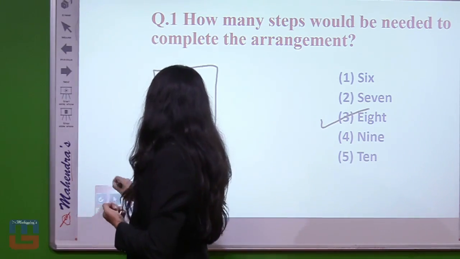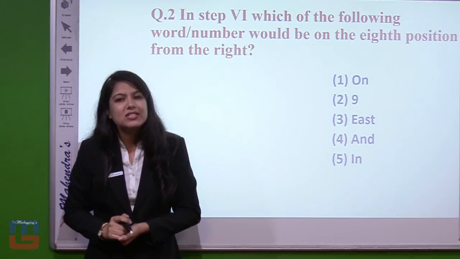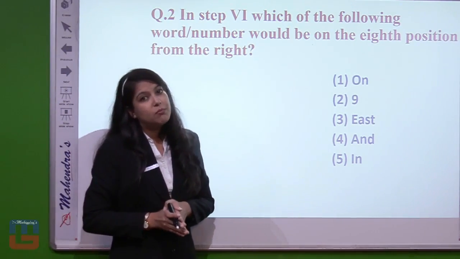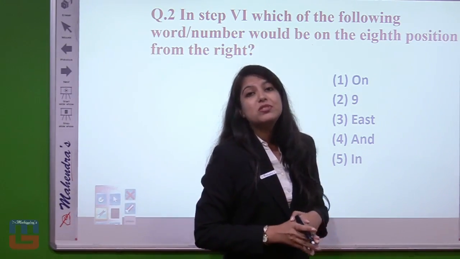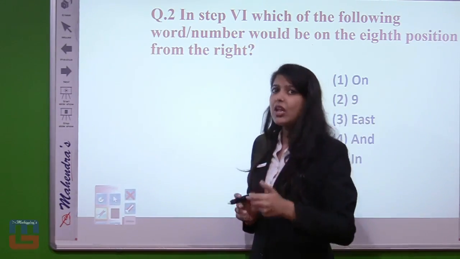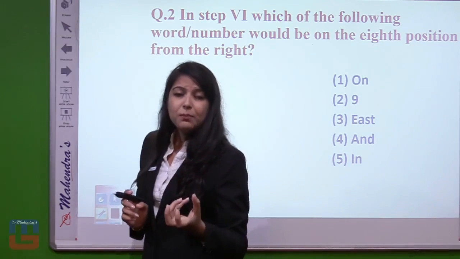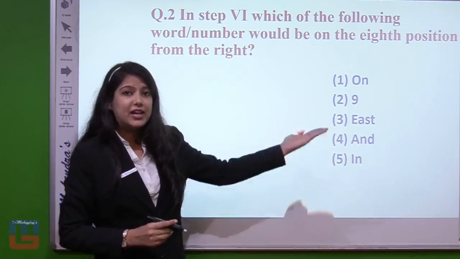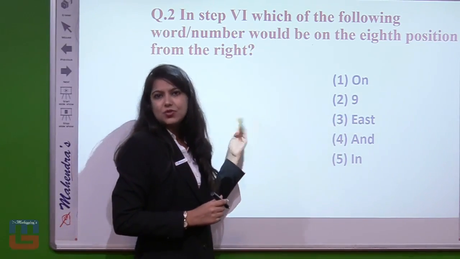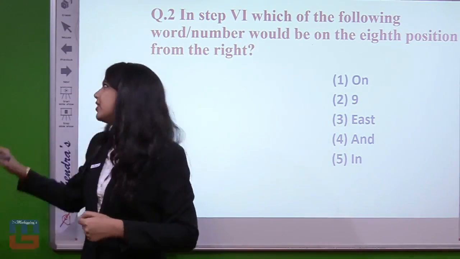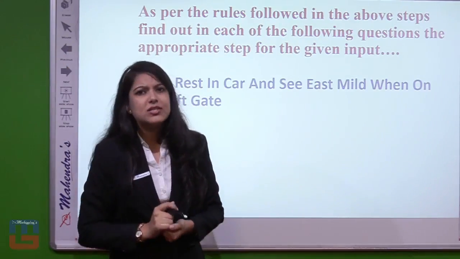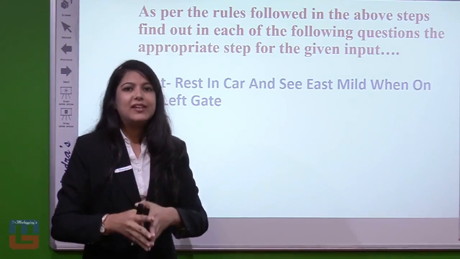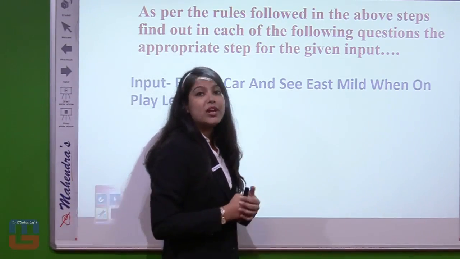Looking at the next question, we have been asked: in step number 6, which of the following words or numbers would be in the 8th position from the right? That means we have to calculate from this side. Now we will require the input, because from the input we have to arrange all these words, and then calculate the 8th position from the right.